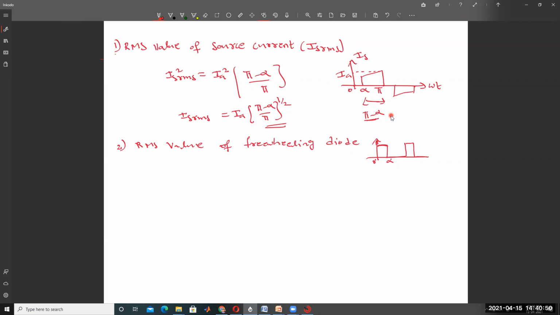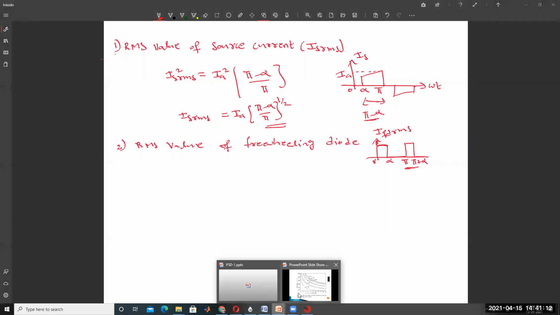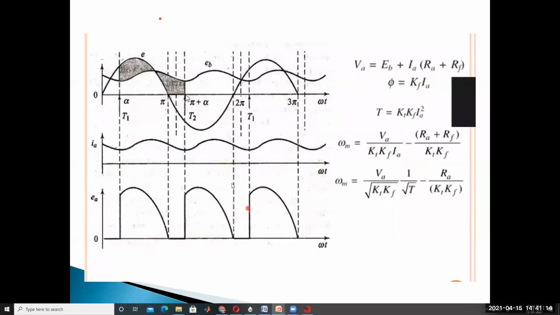Pi to pi plus alpha, in this region only, the freewheeling diode is conducting. So in this region, pi to pi plus alpha, the freewheeling diode conducts, and 0 to alpha the freewheeling diode conducts.